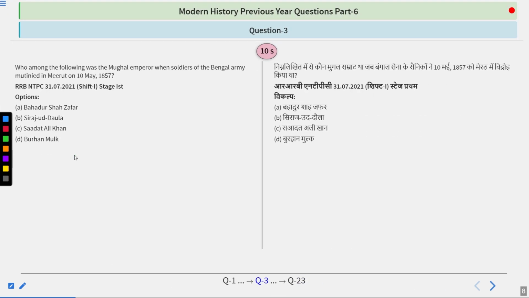Who among the following was the Mughal emperor when soldiers of the Bengal army mutinied in Meerut on 10th May 1857? Options are Bahadur Shah Zafar, Siraj-ud-Daulah, Sadat Ali Khan, or Burhan Mulk. So try to find out the answer.